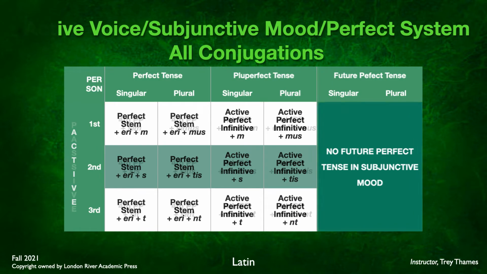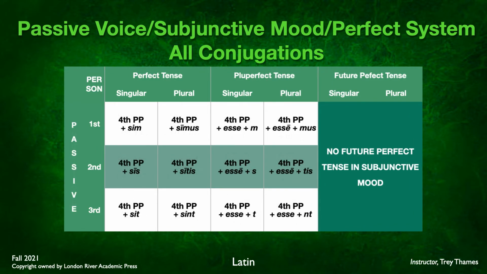Now, what about passive voice? Well, just like in the indicative mood for the perfect system in the passive voice, we use the fourth principal part plus a form of sum. Well, we're going to do the exact same thing here. We're going to use the fourth principal part plus the subjunctive form of sum.